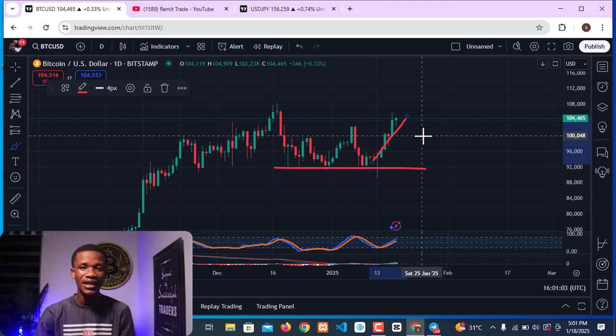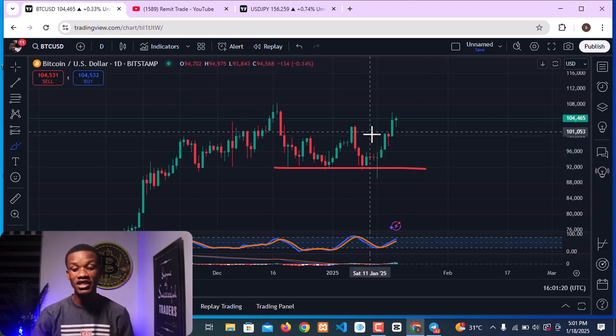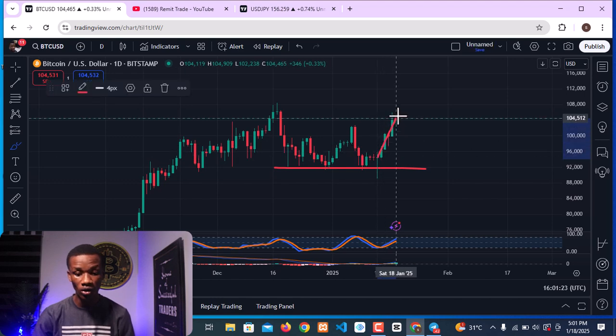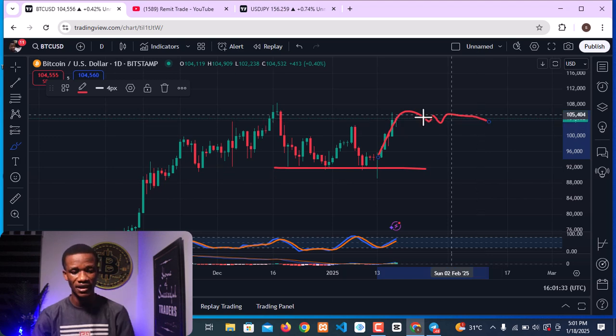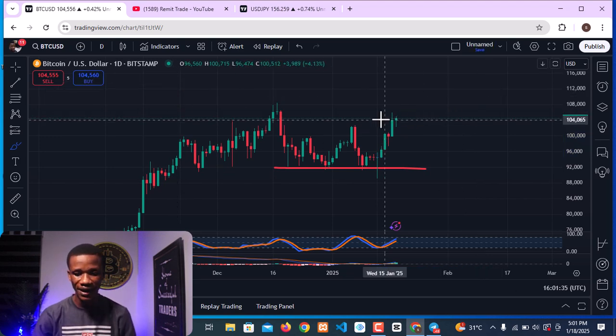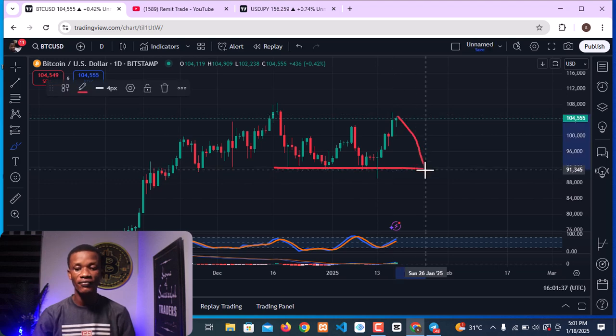So what do you think is going to happen this very month after inauguration, entering into February 2025? I am expecting that this market moves upward, okay? And then we should have a little bit of correction or a consolidation within this very area. And then that aggressive pump will come into the market. What that means is, don't expect the market to crash into this very point of important support. I am not expecting that.